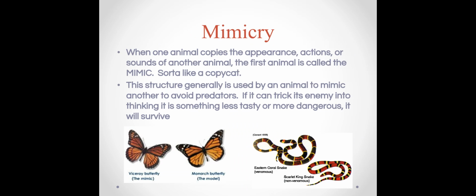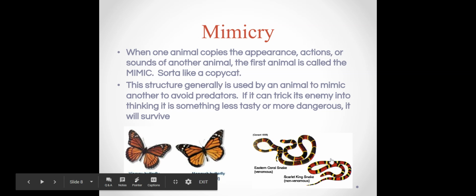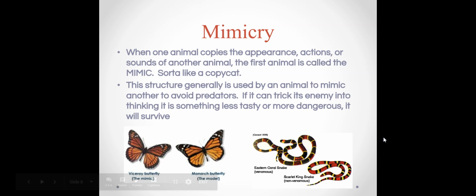Mimicry. When one animal copies the appearance, actions, or sounds of another animal, the first animal is called the mimic, sort of like a copycat. This structure generally is used by an animal to mimic another to avoid predators. If it can trick its enemies into thinking it is something less tasty or more dangerous, it will survive. So, for example, right here, we have an eastern coral snake that is venomous, and the scarlet king snake is non-venomous, but if it mimics the eastern coral snake, then maybe its predator will leave it alone.